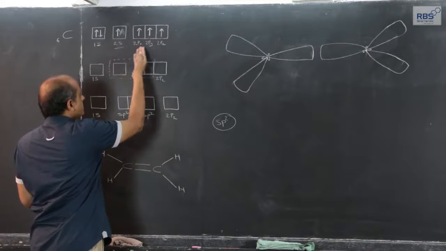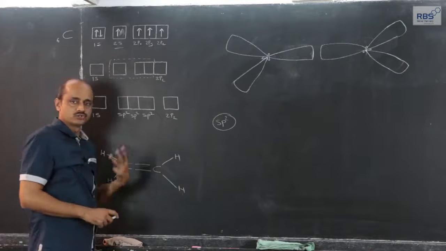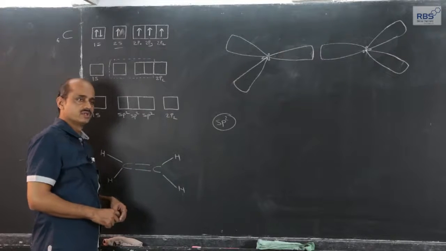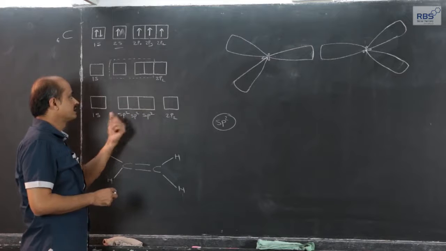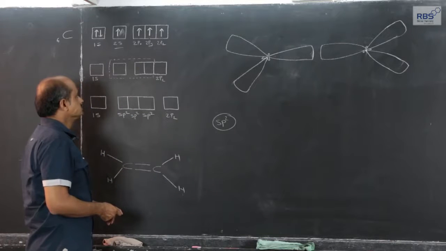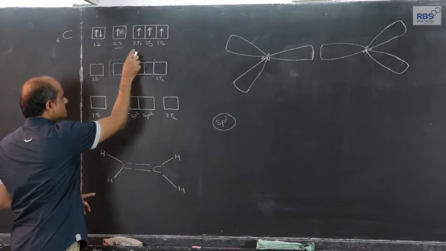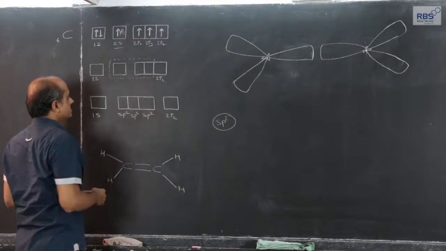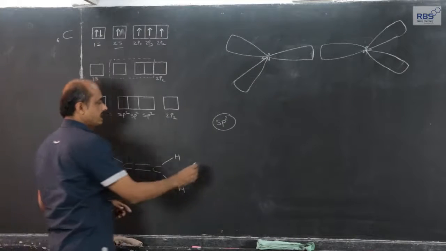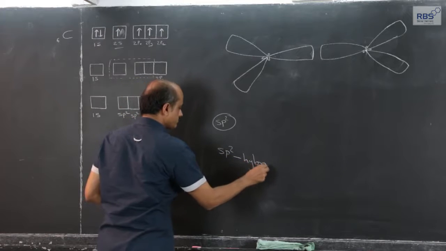If these 3 atomic orbitals take part in mixing and recasting, they should give rise to 3 new hybrid orbitals. These three new hybrid orbitals will be of equal energy and equal shape. Since one s and two p orbitals take part, this hybridization is called sp2 hybridization.